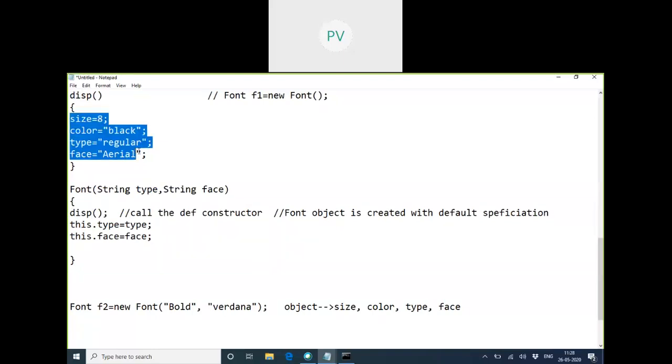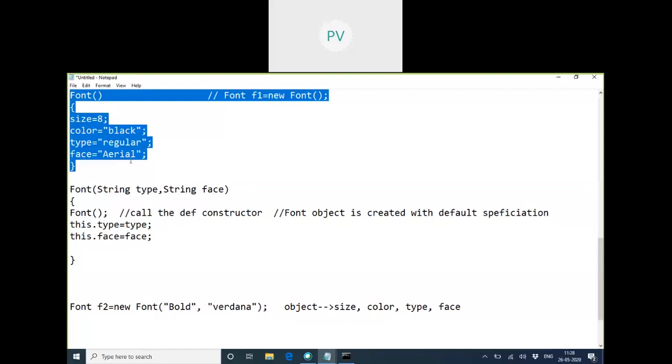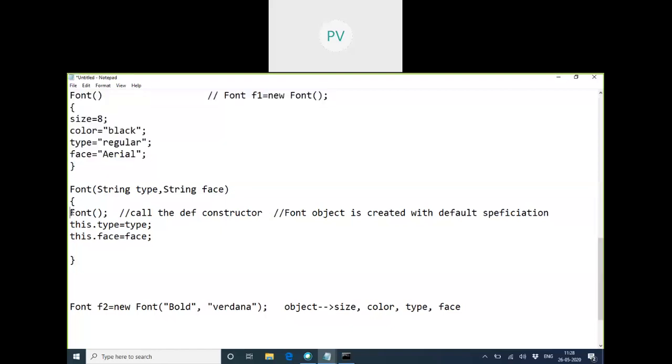All those object variables will get initialized to those values. So by calling the constructor, I'm able to call one constructor from another constructor. I'm in the second constructor, but I want to use the logic of the previous constructor so that my object will first be loaded with default values.